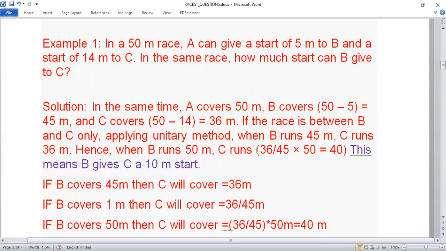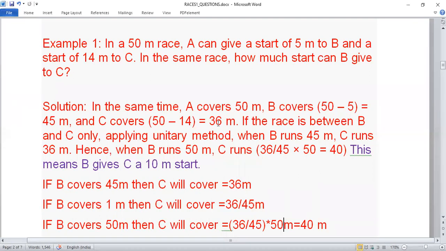A can give 5 meters to B. What does it mean? It means when A covers 50 meters, B will cover 50 minus 5, 45 meters. And C will cover 50 minus 14, which is 36 meters.